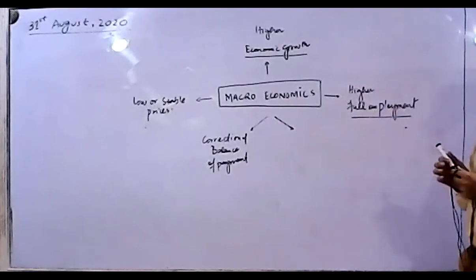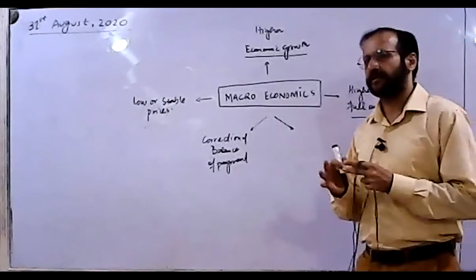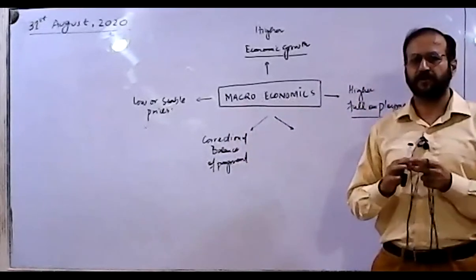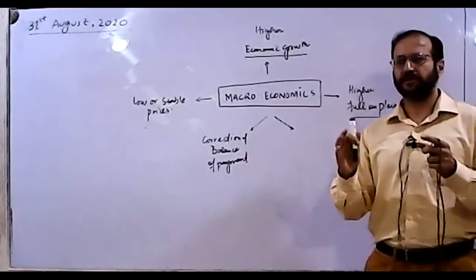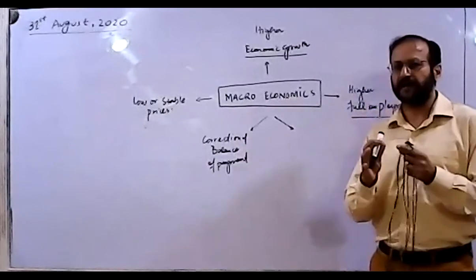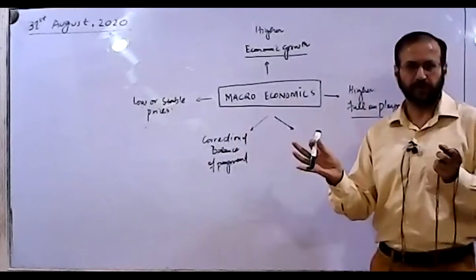Apart from that, some economists do say that when macroeconomics is going on, we are discussing all the resources which are going to be allocated, and that should be addressed as a whole economy.